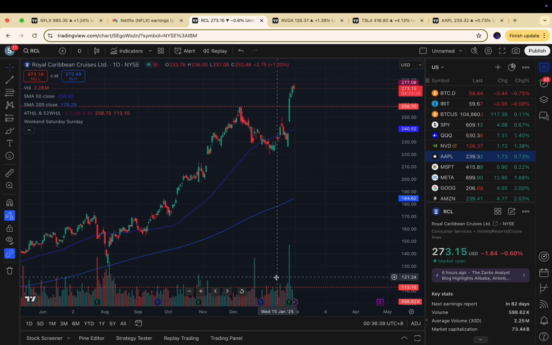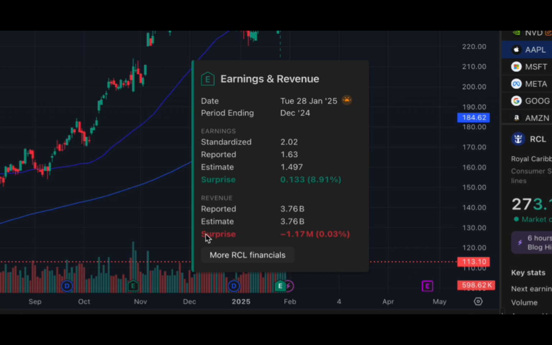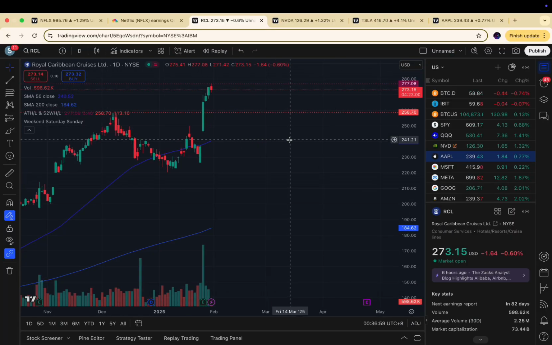It's mainly the revenue beat. There's not really a big catalyst, unlike Netflix with the subscribers. You can see that even though the revenue did go down, this is basically on par with estimates. As you can see, 3.76, 3.76. So this is basically on par. You can count this as on par. This is the big catalyst in the earnings and revenue.